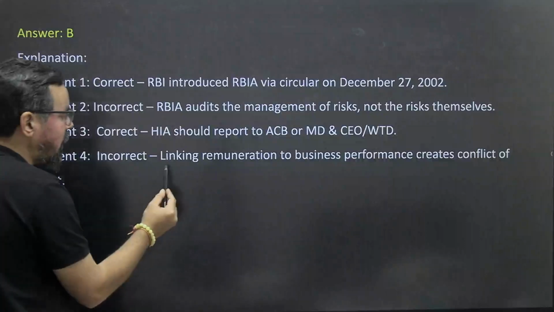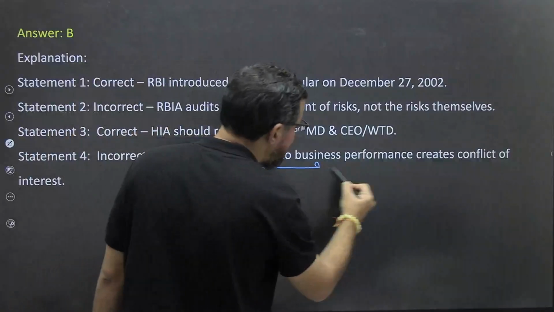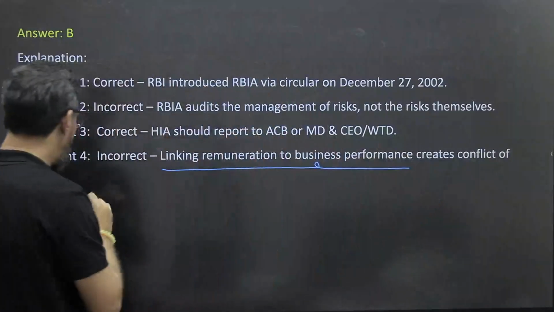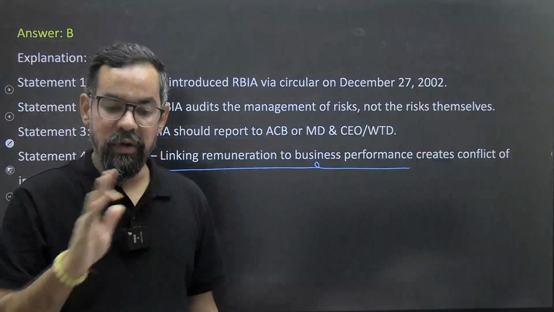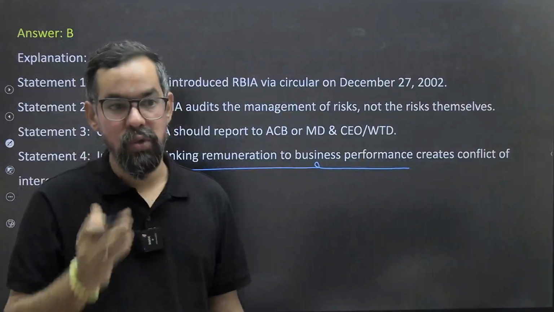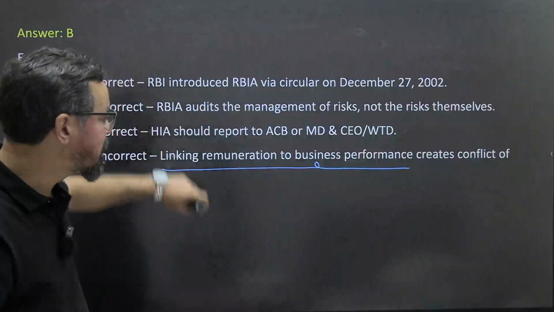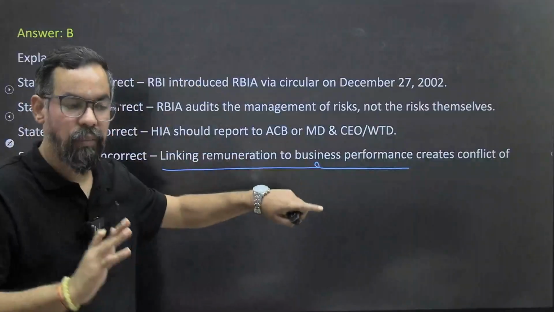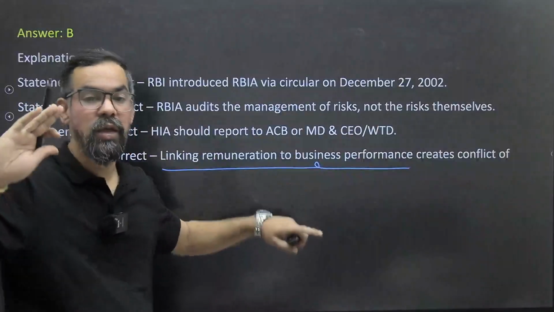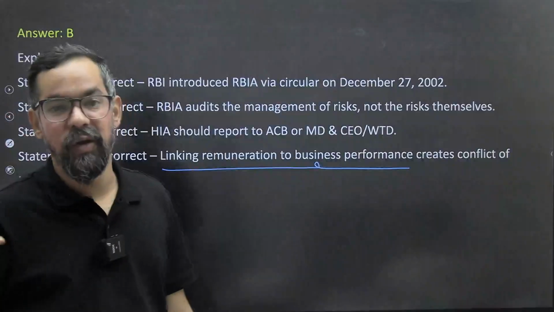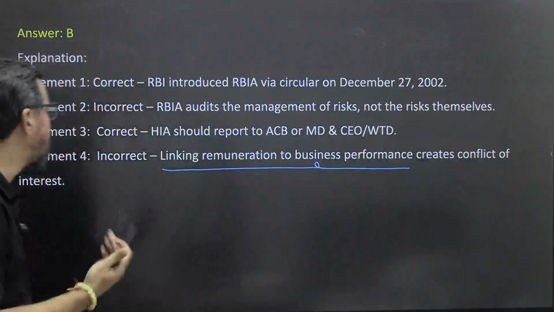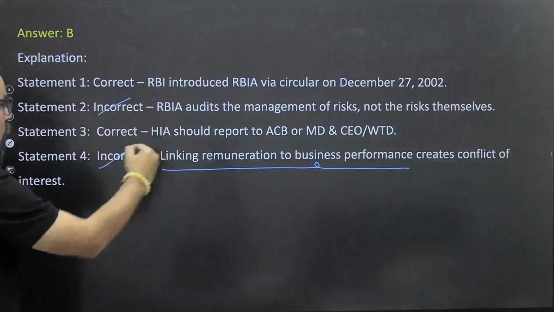Linking remuneration to business performance creates a conflict of interest. Whenever I create a question, I always align things with your book so that you will see these exact lines in your book also, and even in the examination. They are not going to reframe or change those statements, so you can easily recall them. Okay? So these two were wrong.